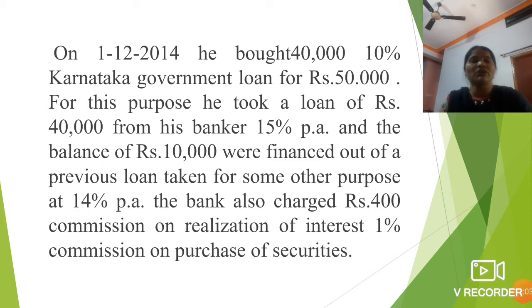The bank also charged rupees 400 commission on realization of the interest, and 1% commission on purchase of securities. This is your given information.